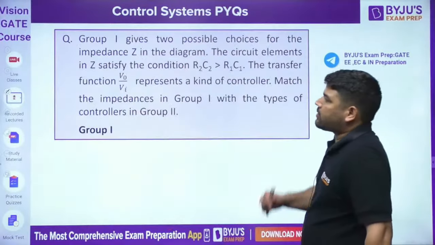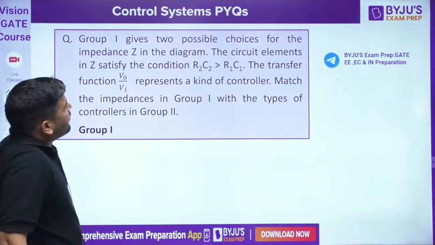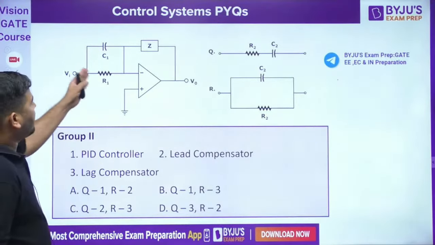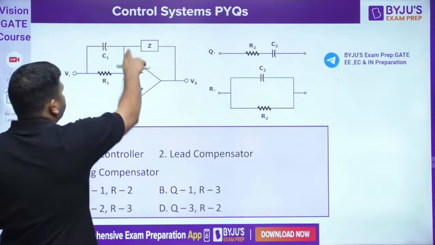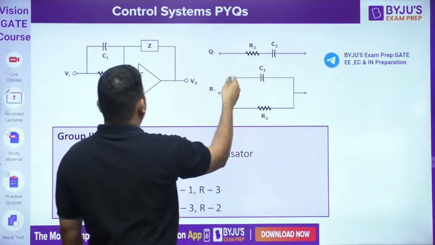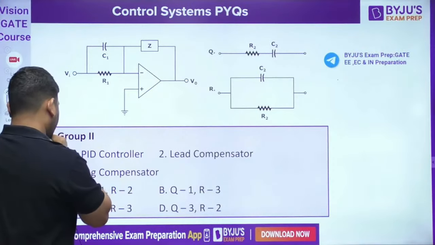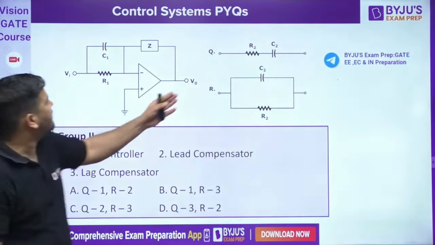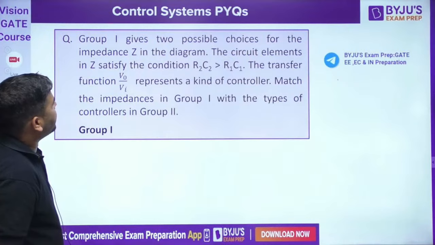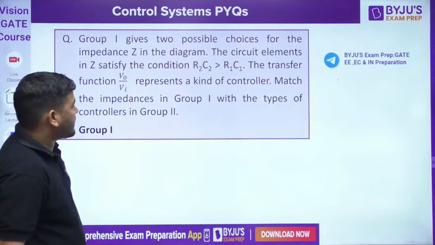Okay. Let's come to the next question, guys. The next question on your screen is this. Group 1 gives two possible choices of impedance Z in the diagram. There is group 1, and there is some diagram with P, Q and R. Group 2 is this. Group 1 gives two possible choices of the impedance Z in the diagram. The circuit element in Z satisfies the condition R2C2 is greater than R1C1.